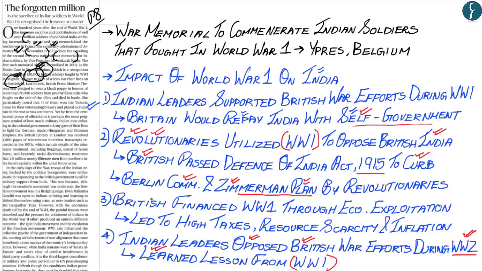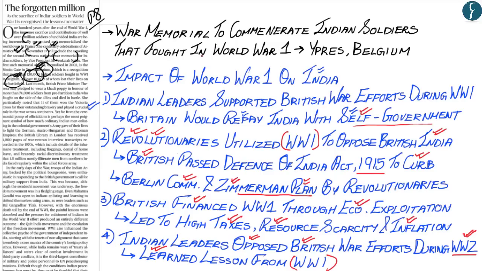And the last aspect with regards to the impact of World War I on India was that the British government financed World War I through the economic exploitation of India, wherein they had imposed high taxes and shifted large amounts of resources from India to Britain, and all of this led to very high inflation within India.